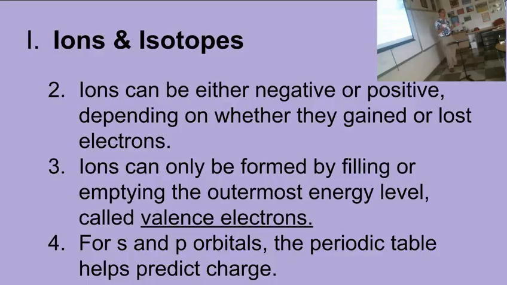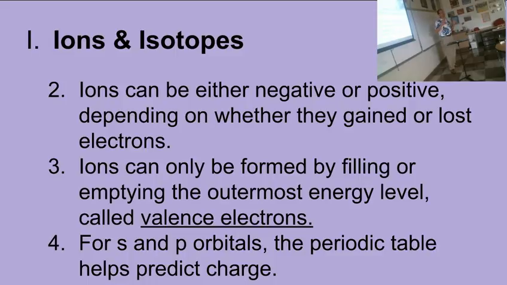The outermost energy level only holds 8 electrons for most of the elements that we are concerned with in this class. And those are valence electrons. The outermost energy level is called the valence electrons. For elements in the transition metals and for the lanthanide and actinide series, the ones in the middle part of the table that are justified downwards, then it gets more complicated because the outermost energy level has like 32 electrons or something like that. And you can have tons of different charges there.